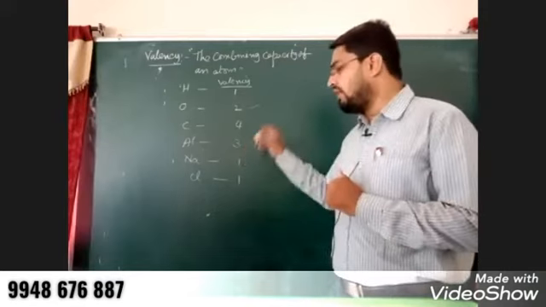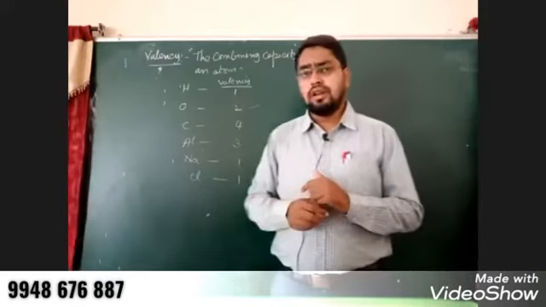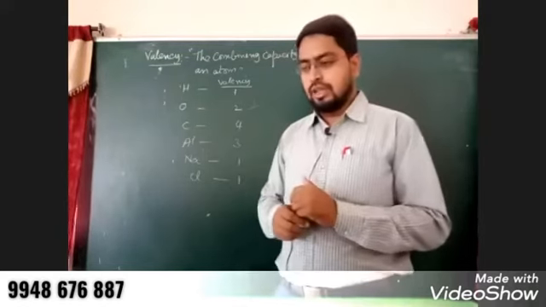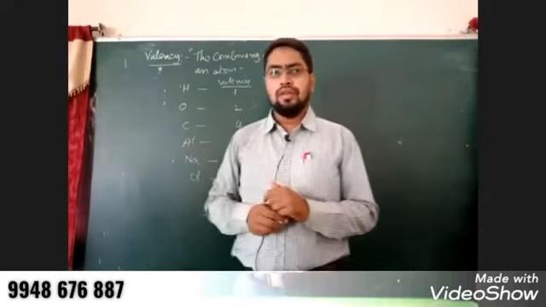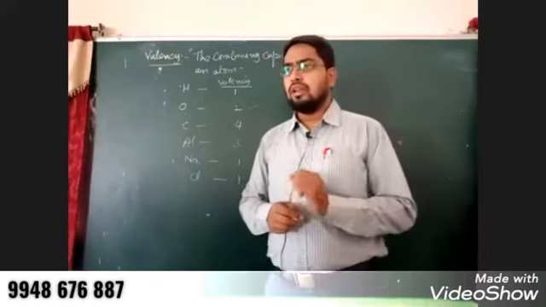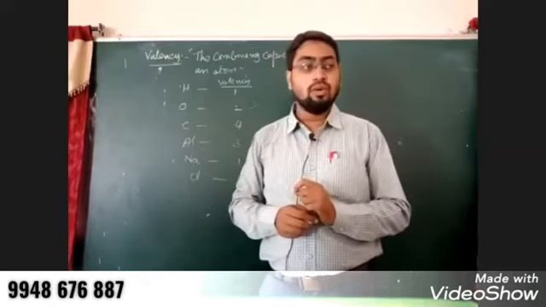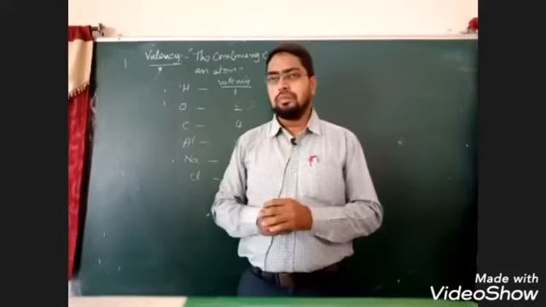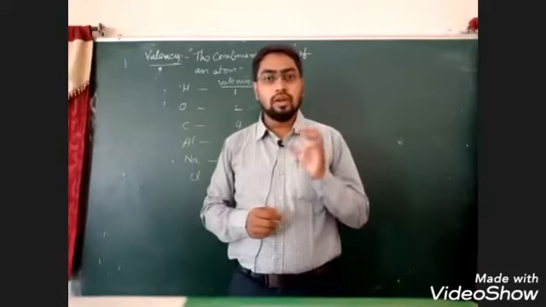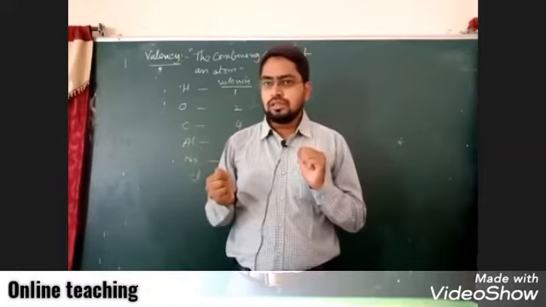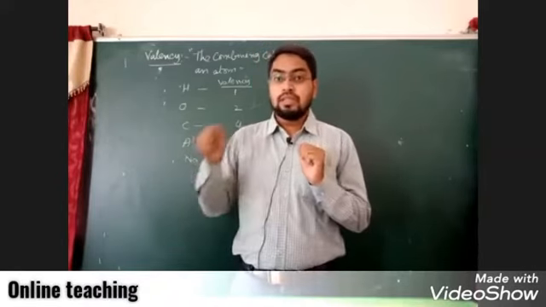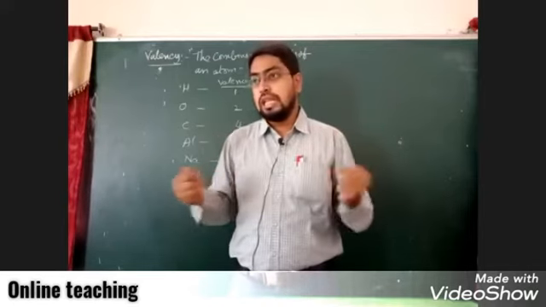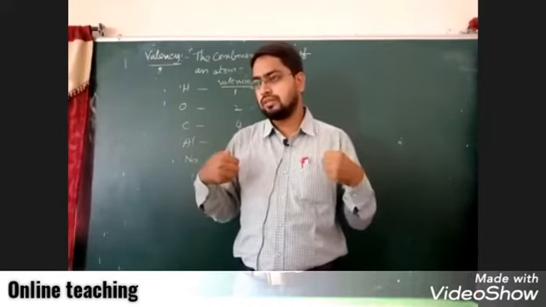Like that, we have different valencies for different elements. Somewhere we will see that only one atom can exhibit different valencies. Sometimes one atom or element can hold one element. Sometimes the same atom can hold 2 other elements or atoms.